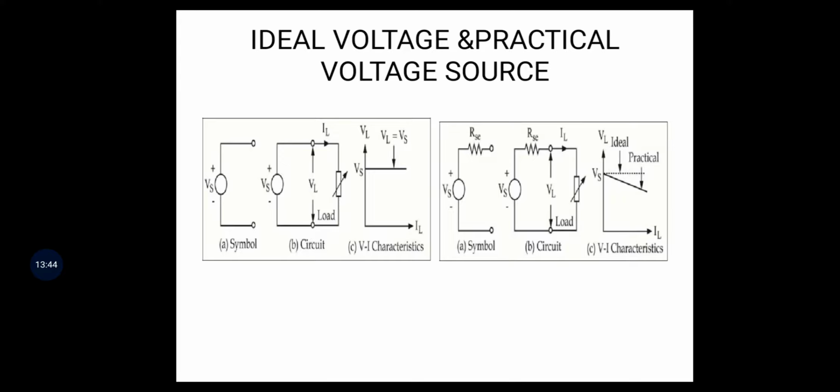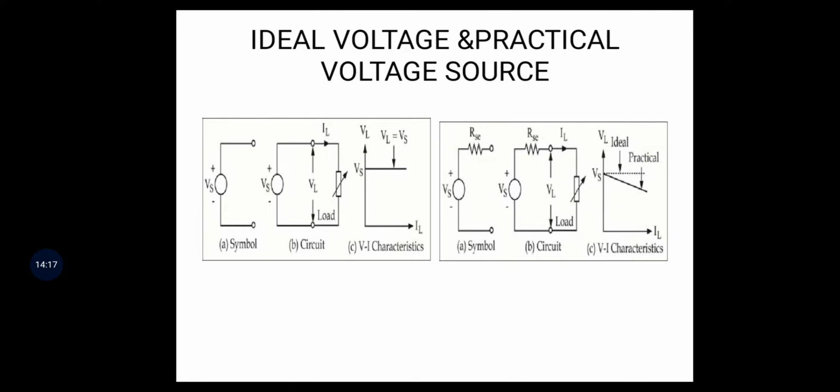This is a closed path. Vs is the voltage source, VL is the load voltage, but in between there is the internal resistance RSE. So there is a drop across RSE. That's why Vs is not equal to VL. Practically VL is less than Vs.